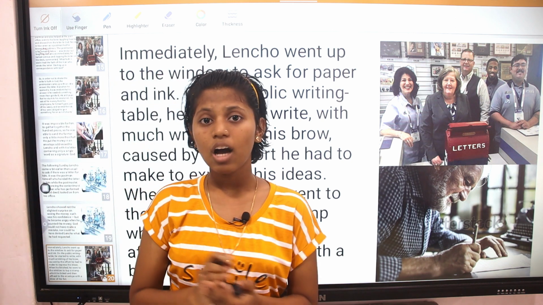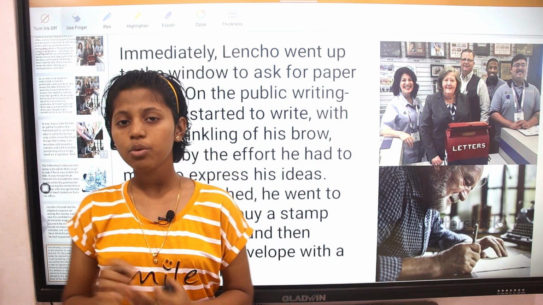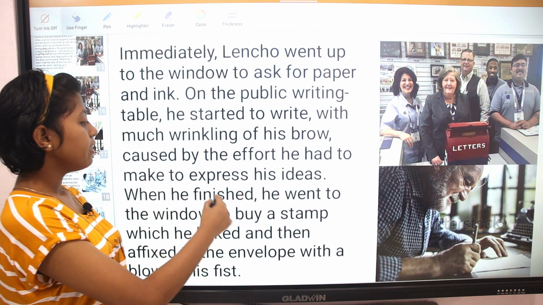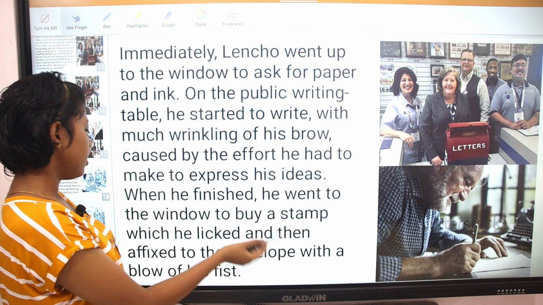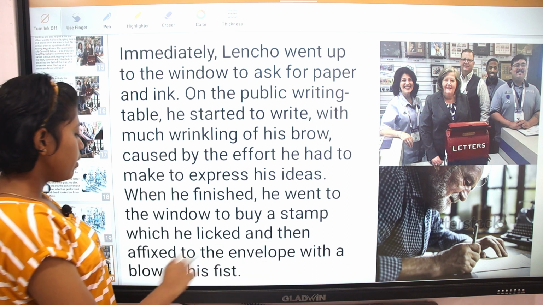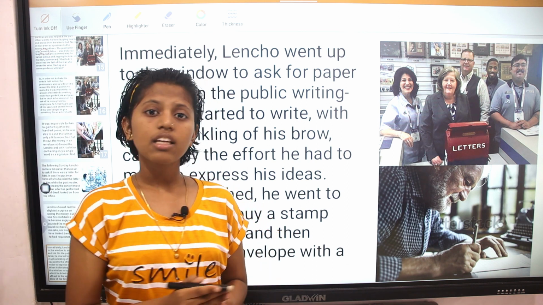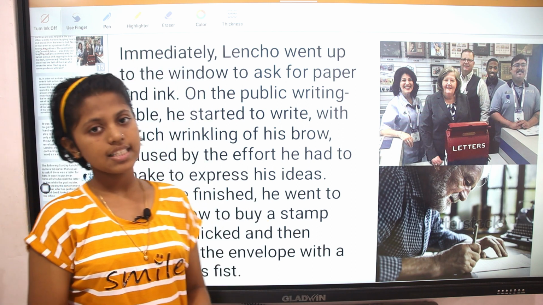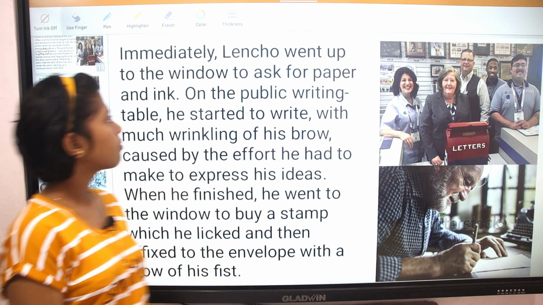As soon as he counted the money, he went to the window and asked for paper and ink to write one more letter. When he finished, he went to the window to buy a stamp, which he licked and then affixed on the envelope with the blow of his fist. After he finished writing the letter, he went to the window and asked for a stamp, licked it with his fingers and affixed it on the envelope.